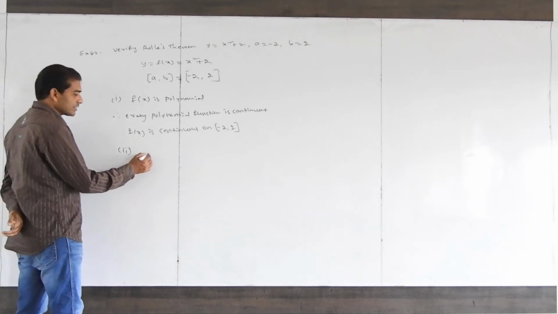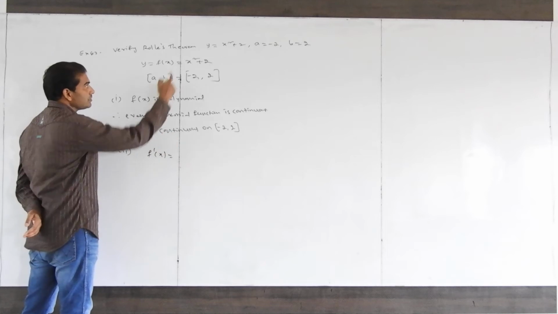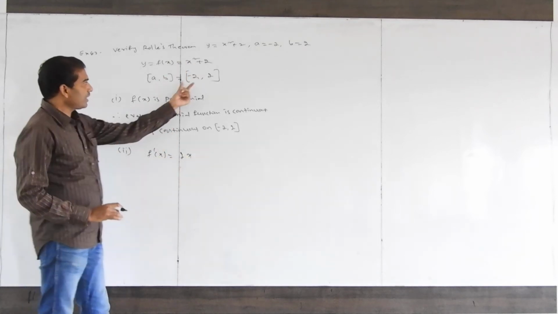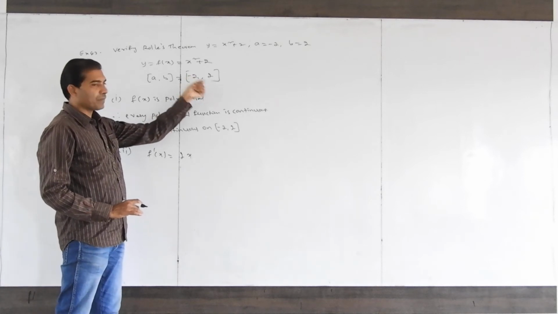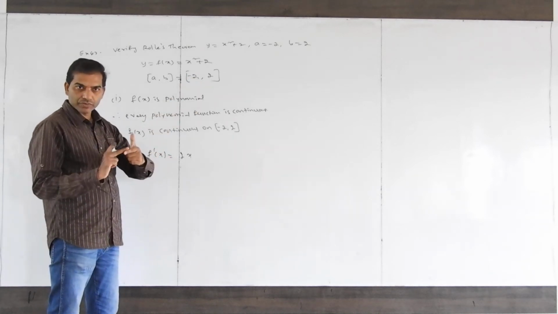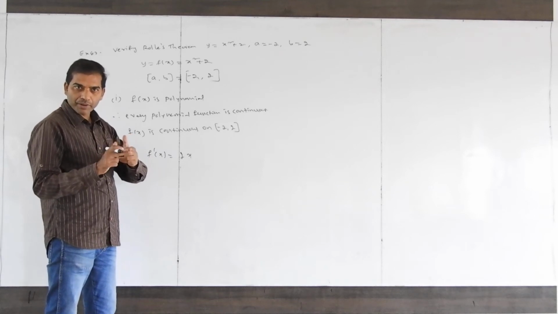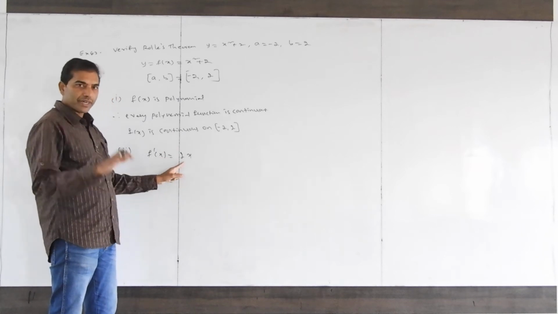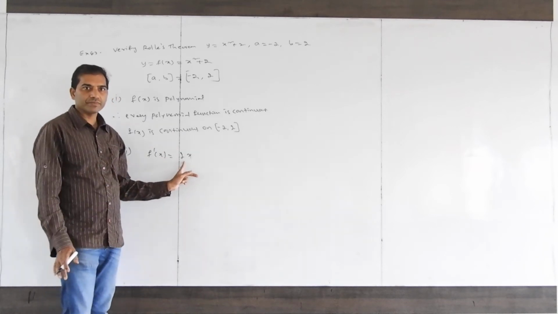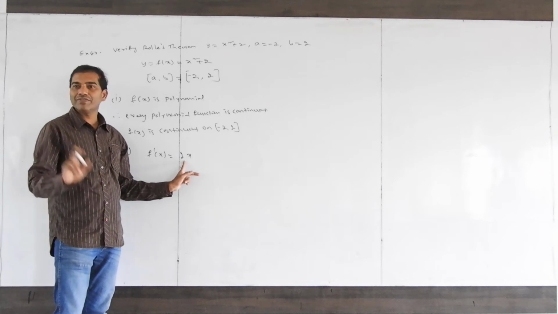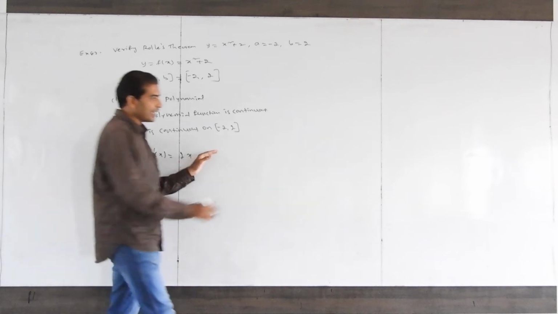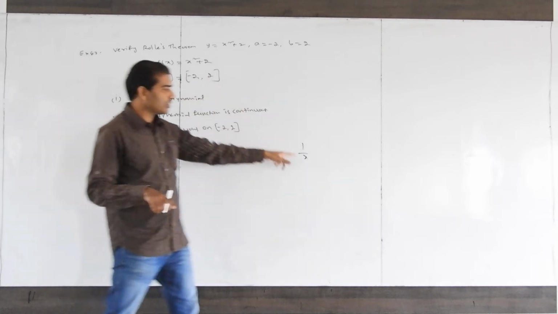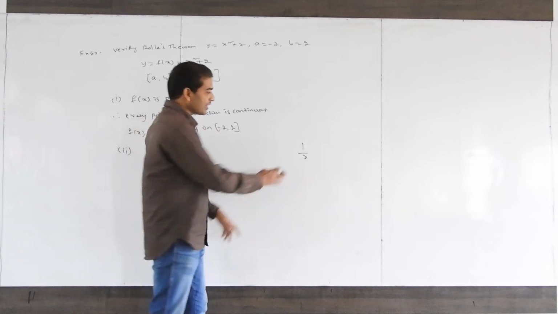Differentiable means f dash. Tell me the f dash. 2x. In this interval, minus 2 to plus 2, between only. Minus 1, 0, 1, 1.1, 1.988. If you substitute those here, will you get finite or infinite? Finite. You never get infinite. If f dash x is 1 by x, then by putting x equal to 0, you will get infinite. So it does not exist at 0.